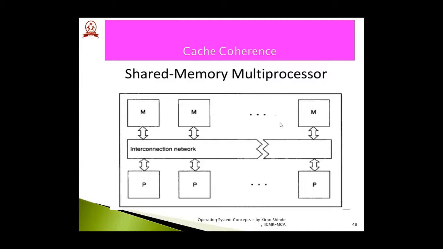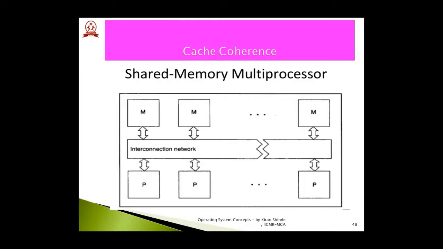If you see this particular simple image, here you can see a shared memory multiprocessor approach where the processors are communicating with each other via this interconnection network, and they are getting associated with the main memory via this particular interconnection network on the shared memory approach. Now, in this typical architecture, the cache coherency problem arises significantly. Let's discuss this, and then we will talk about the cache coherence removal schemes.